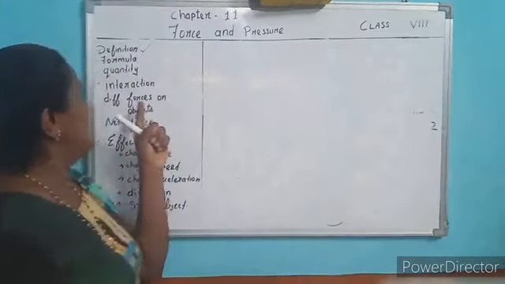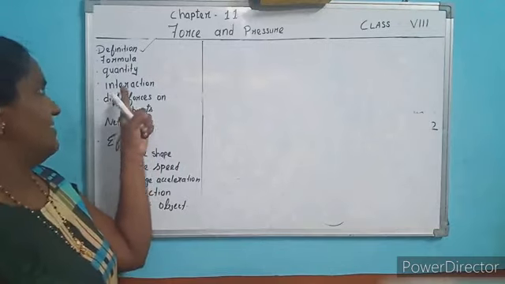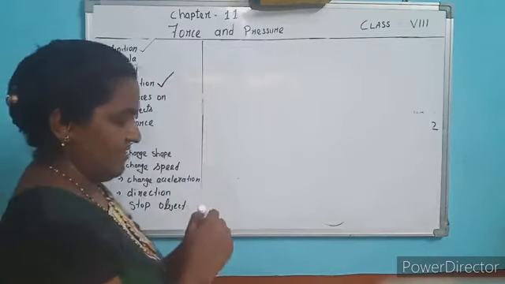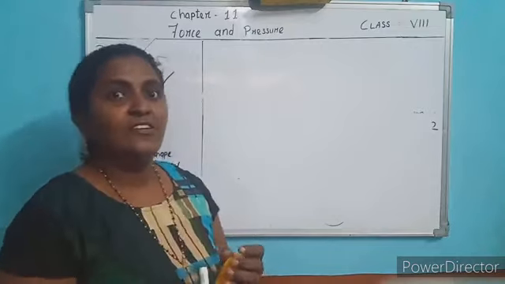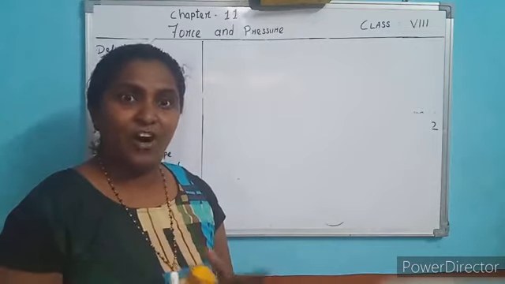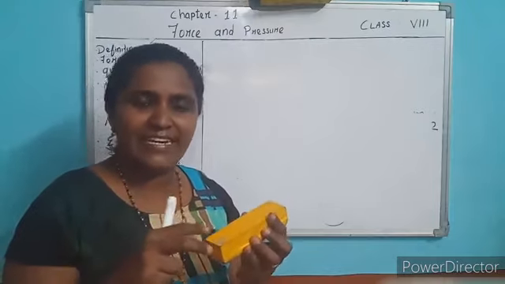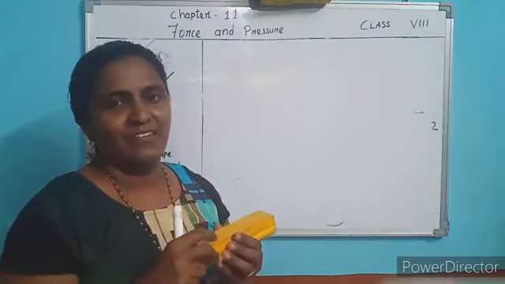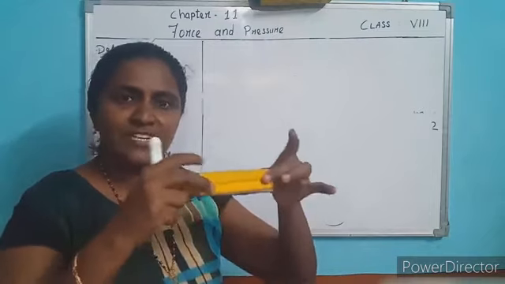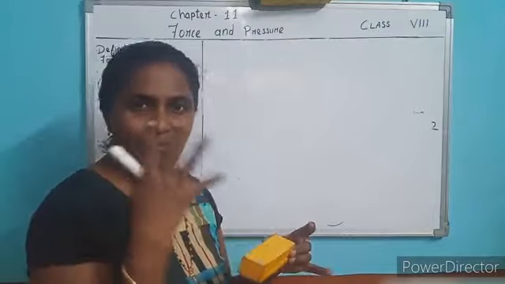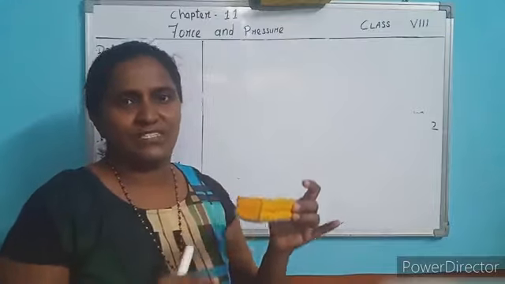Next we move to interaction. What is interaction? Force is applied when two objects interact with each other. Suppose I want to lift this object. Two bodies are interacting: one is myself, the other is this object.